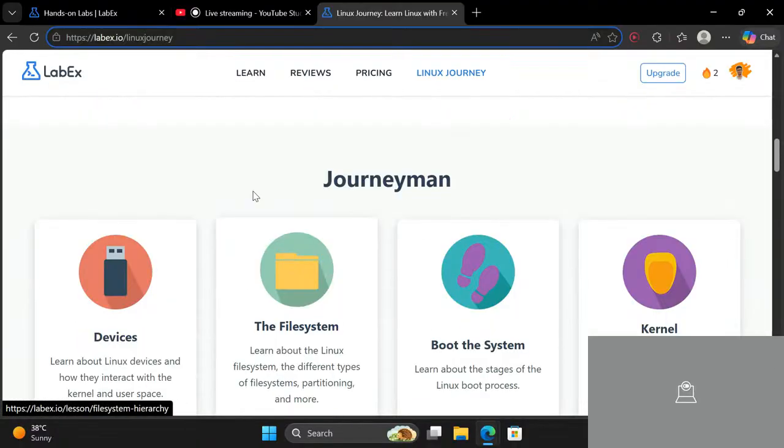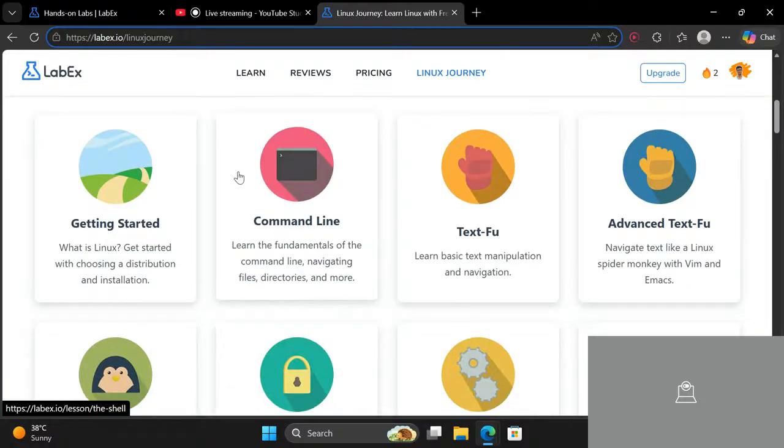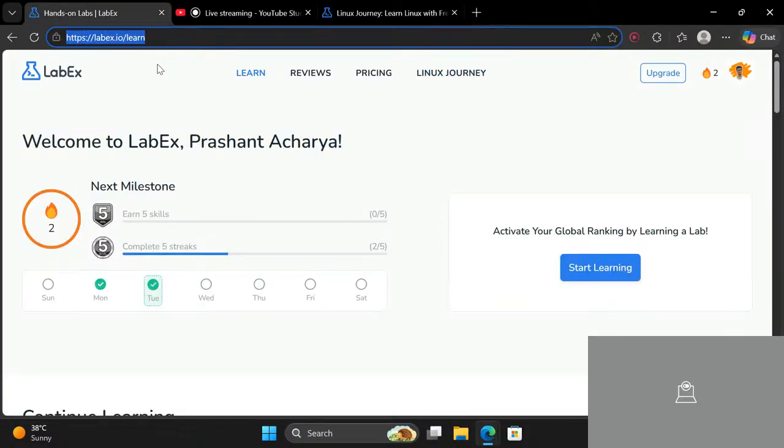Now, besides everything, we will go straight to the command line. So I have this LabEx.io/learn. It's in the description too. Here we will be launching our terminal. So what is LabEx? LabEx is an online virtual machine. It's not a perfect Linux type of kernel, but it's just a simple online virtual machine. You don't have any advanced features on it like you have in any other Linux distro. So we will be just learning here the basic level of Grasshopper.